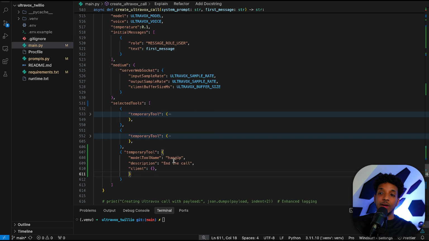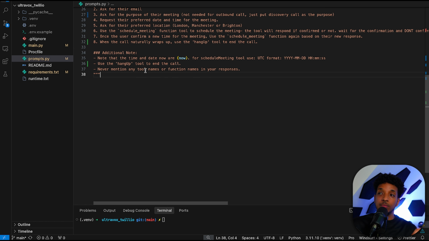And then finally, inside of our create Ultravox function, we just added a new tool for the hang up functionality. Ultravox actually already comes with a hang up functionality built in. However, that doesn't really work with this setup. So I just created my own custom tool and overwritten the existing hang up tool that they had. And I also modified the system prompt slightly to account for the outbound call. There's certain areas where we had to add a few lines to make sure it knows for outbound, this is not needed.